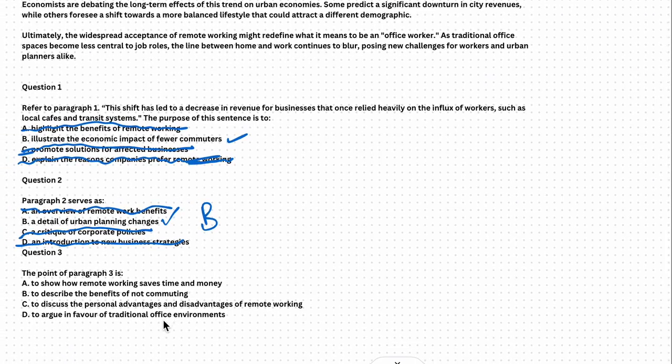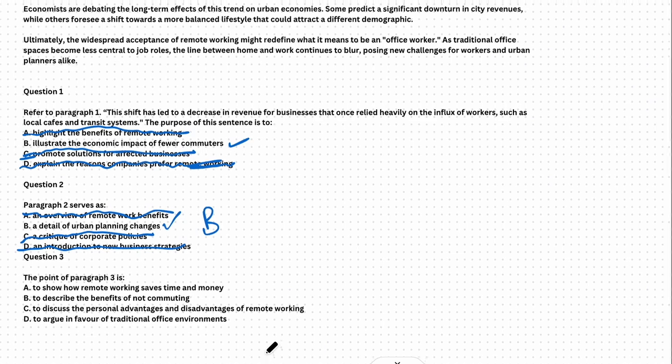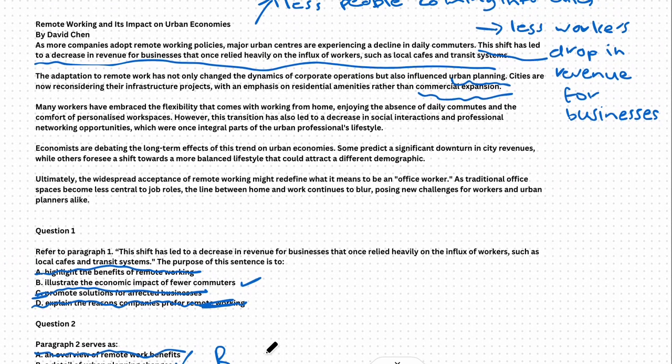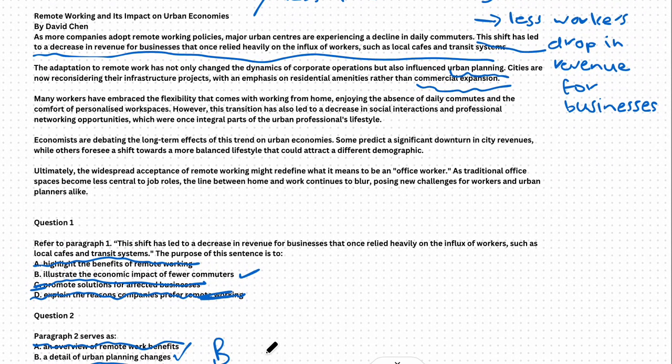Then we move on to question 3. The point of paragraph 3 is to show how remote working saves time and money, B, to describe the benefits of not commuting, C, to discuss the personal advantages and disadvantages of remote working, D, to argue in favor of traditional office environments. Let's scroll up to paragraph 3, which says, many workers have embraced the flexibility that comes with working from home, enjoying the absence of daily commutes and the comfort of personalized workspaces. However, this transition has also led to a decrease in social interactions and professional networking opportunities, which were once integral parts of the urban professional's lifestyle.